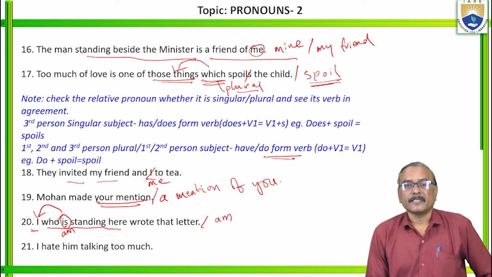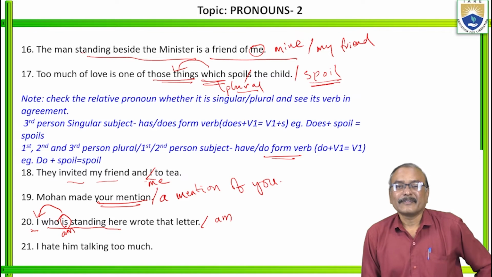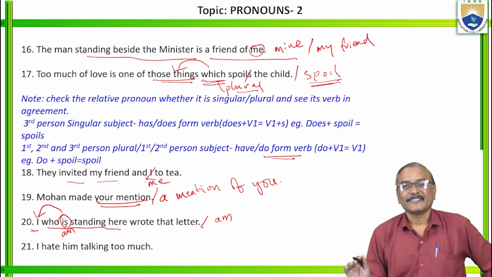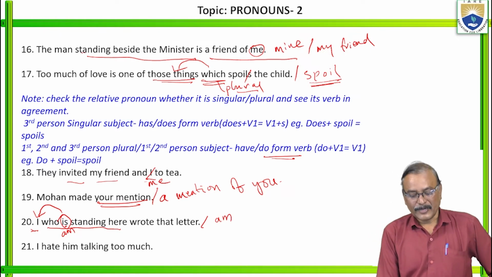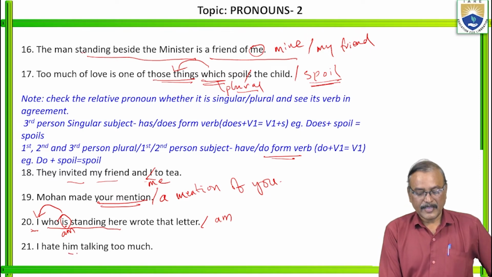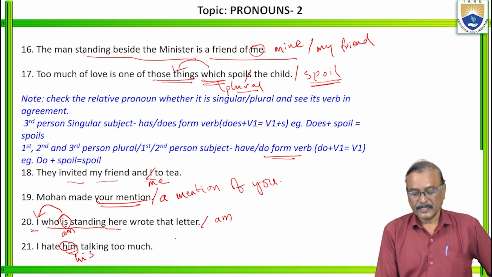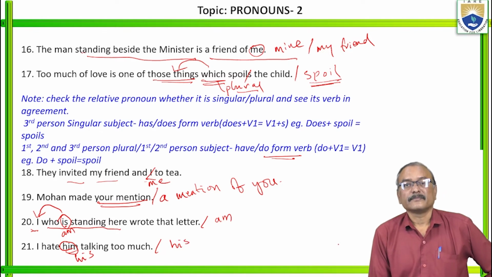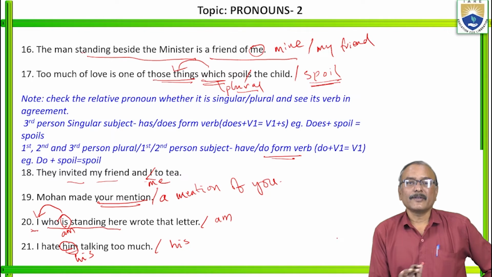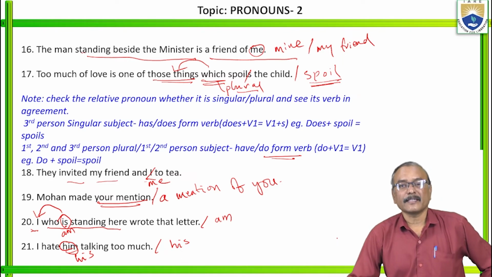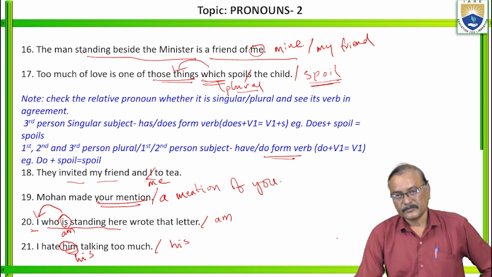I hate him talking too much. This is also in spoken English. It's okay in spoken English, but grammatically it is wrong. So I don't hate him actually. I hate his activity. I hate his talking. His talking too much. Is it clear? Actually, I don't hate him. I hate his activity. What is his activity? His talking too much. Talking too much is the activity. Is it clear?